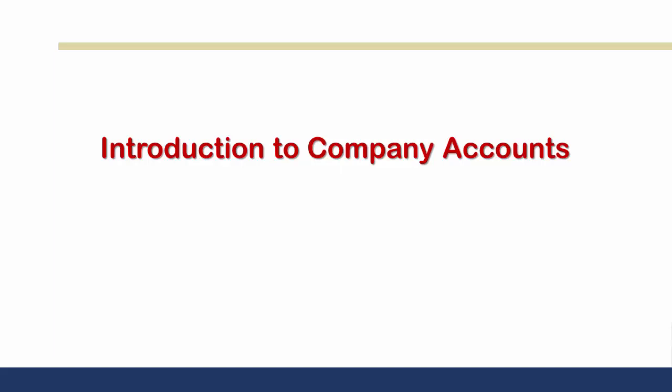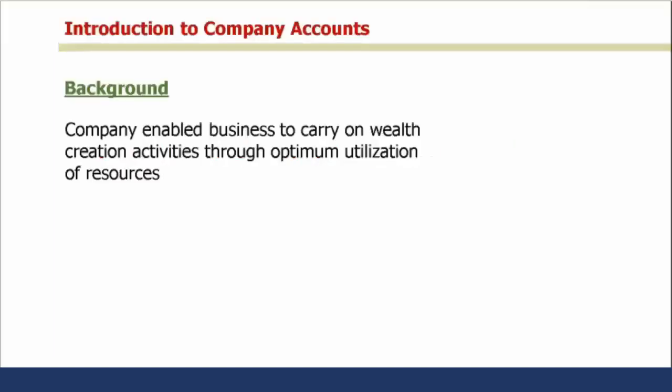Hi, today we are going to discuss company accounts. The company form of organization is one of the most scientific forms of business organization that enables business to carry on wealth creation through optimum utilization of resources, which is the main aim of any business, to utilize the resource optimally and create wealth. And that is possible on a large scale in a company form of organization.